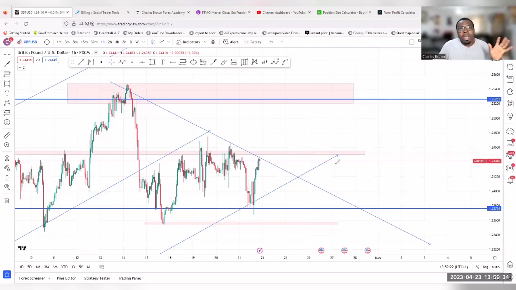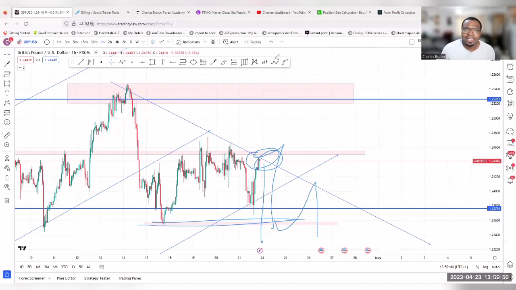Overall, from the 4 hour, the market is in an uptrend. But the 1 hour and lower time frames are looking at bearish moves, because they have a problem breaking this low. So it's still bearish. If the market drops and breaks this low, then we should be looking for more sales.